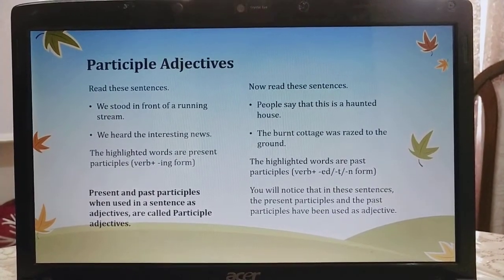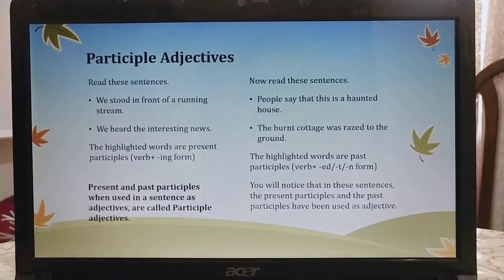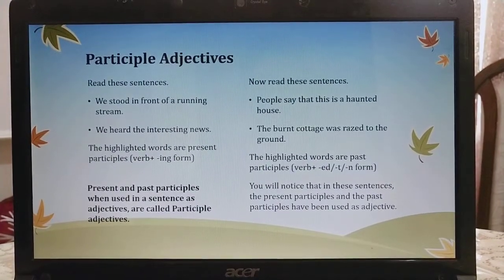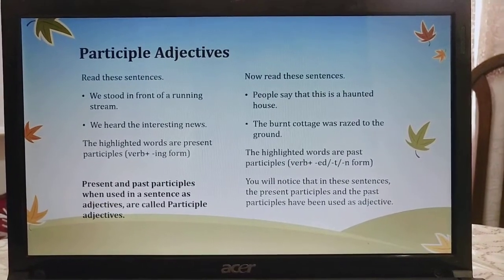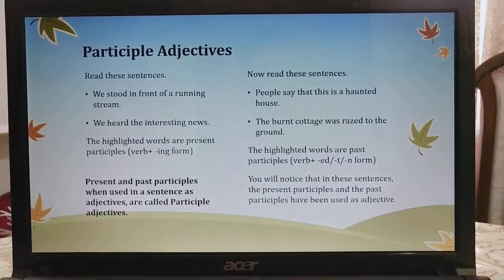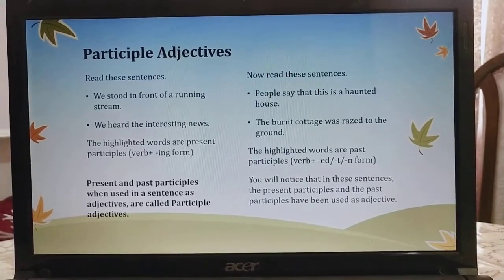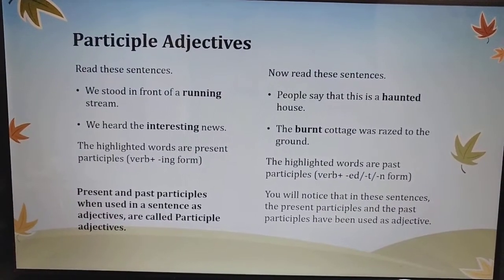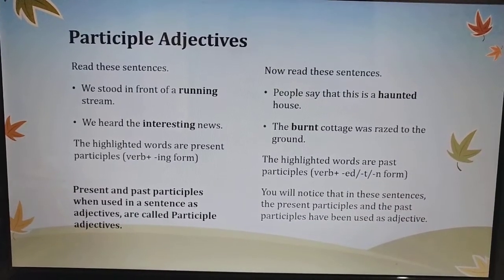Participle adjectives. Now, read these sentences. Let's do it together. We stood in front of a running stream. We heard the interesting news. Now the highlighted words are present participles, that is verb and then the ing form. Children, I have highlighted the words which I wanted you all to understand.